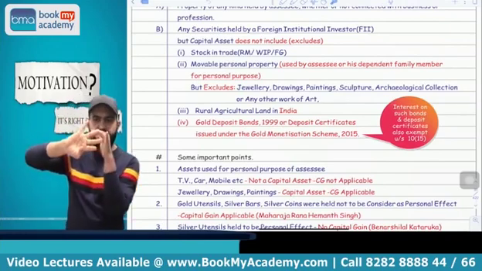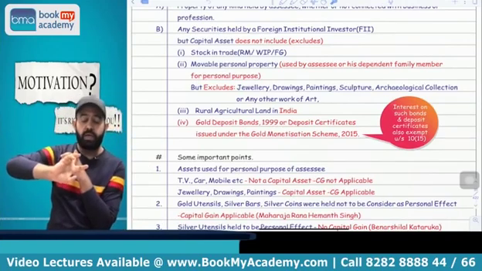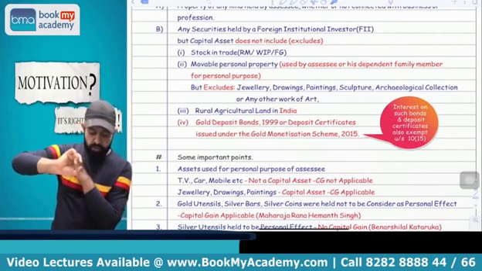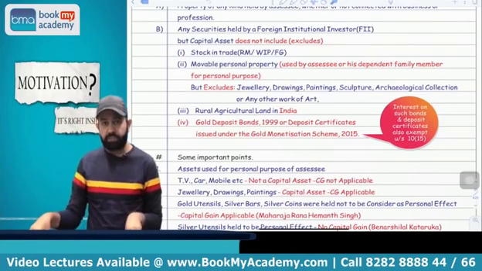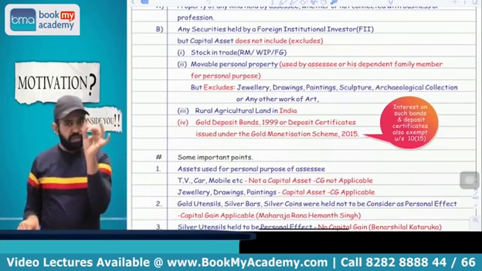First is a stock in trade, second is a movable personal asset, third is a rural agriculture land in India, and fourth is a gold deposit bonds 1999 and deposit certificate issued under gold monetization scheme 2015. Now try to understand one more thing.